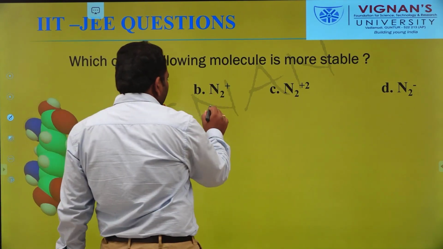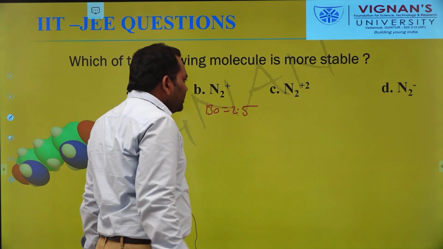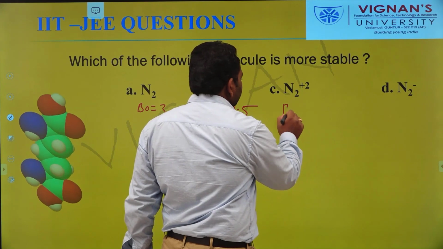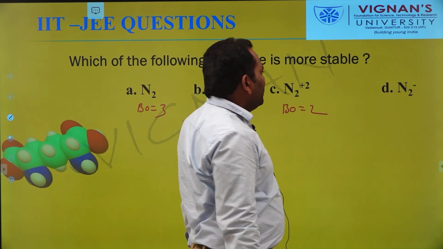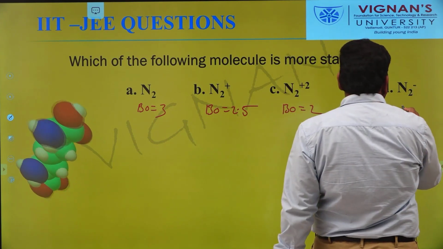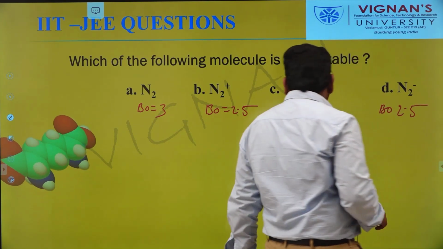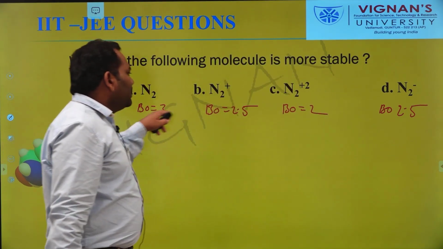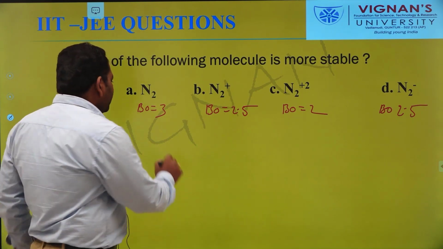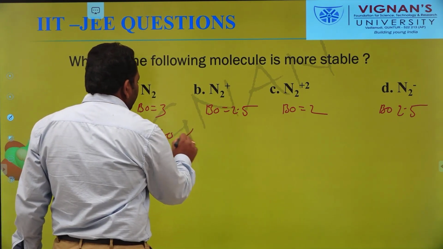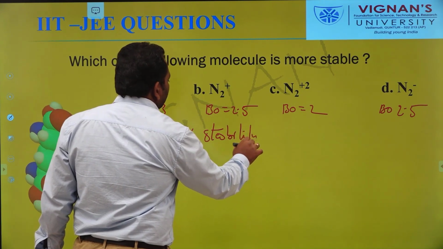Similarly, the bond order of N2 plus is 2.5, the bond order of N2 2 plus is 2, and the bond order of N2 minus is also 2.5. By using these bond order values we can explain the stability. Bond order is directly proportional to the stability of the molecule.